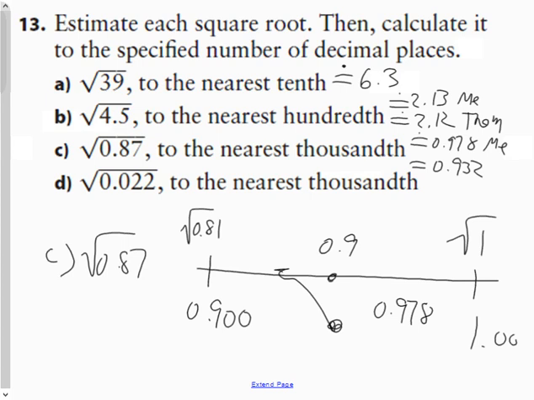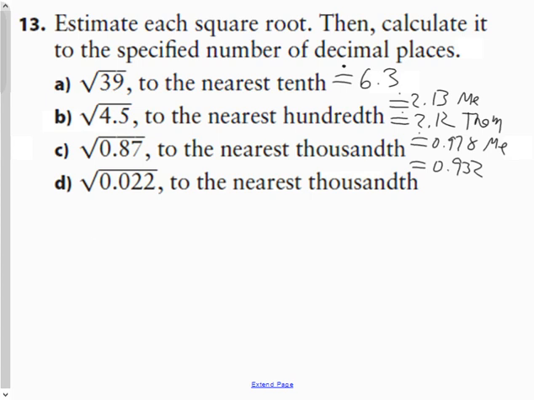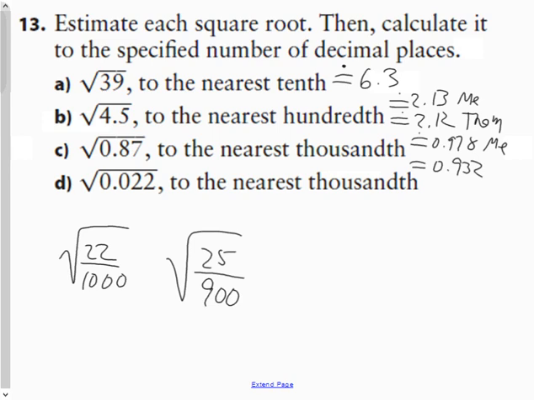And finally, D, the square root of 22 thousandths. For this one, the good news is neither the numerator nor denominator is a perfect square. But if I was to guess perfect squares that were between there, let's make my perfect square up top 25, and let's make 900 down below.